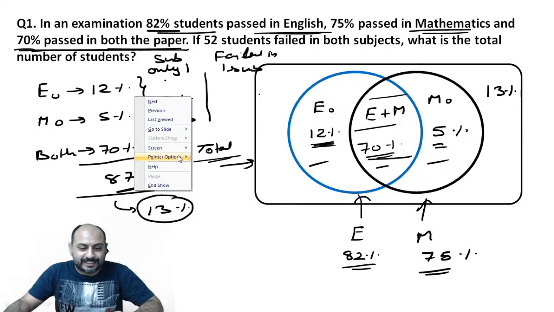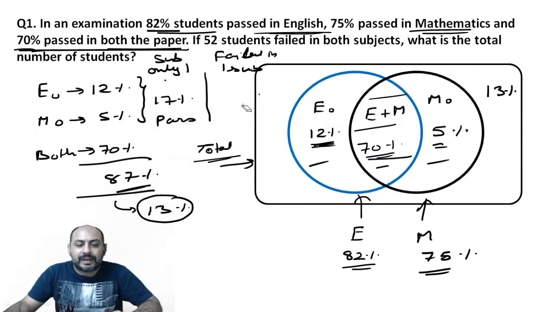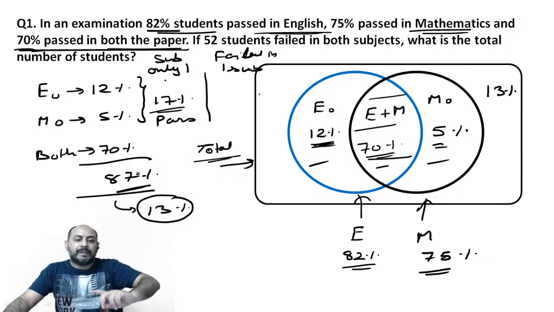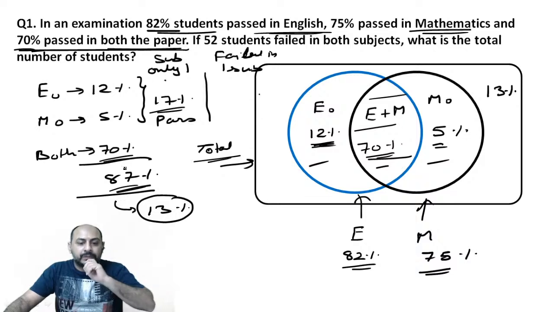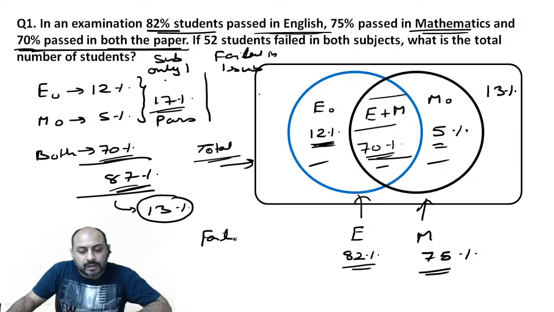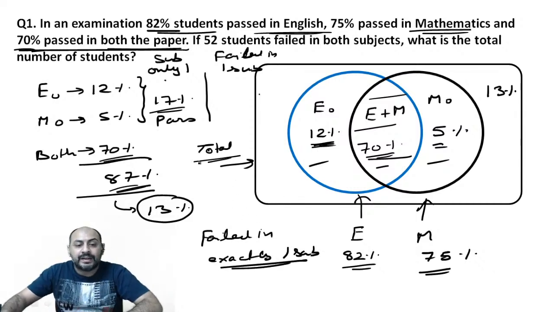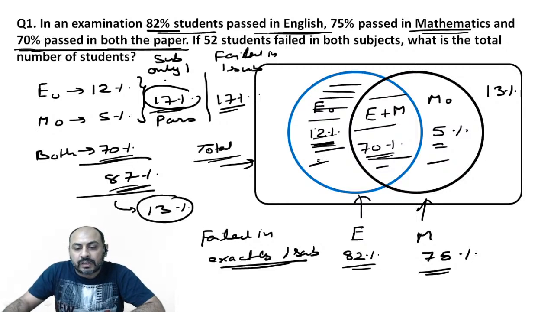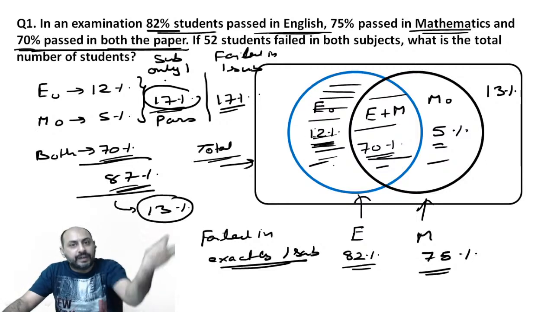So now this much is clear. If I ask you how many passed in only one subject, you will say sir, 17%. If I ask how many passed in both these subjects, you will say sir, 70%. And if I ask you how many failed in exactly one subject, so now what do you do? Now those who failed in exactly one subject is also 17%. Why? Because these are the ones who have passed in English but failed in maths.